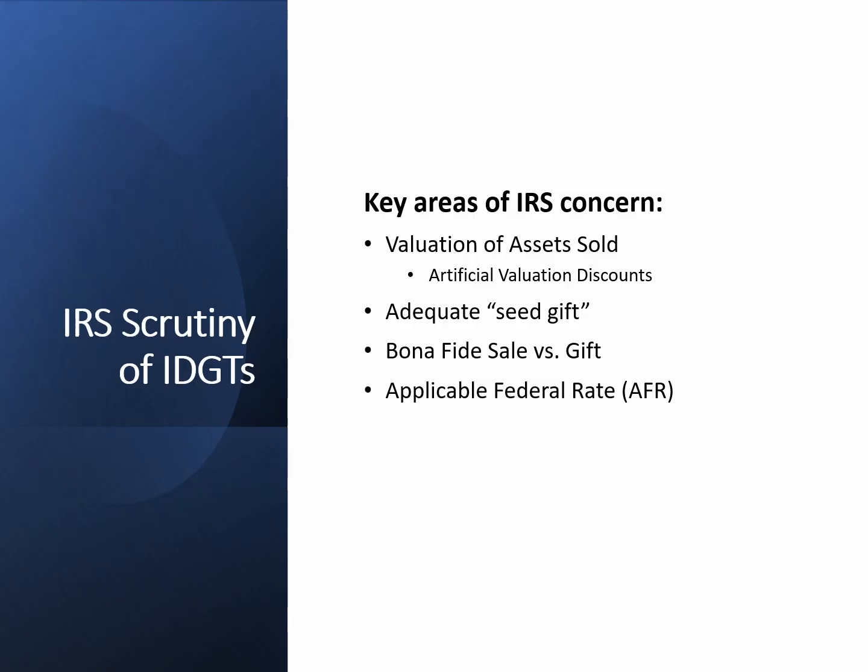The promissory note must bear interest at or above the applicable federal rate. Below market terms or failure to make required payments may result in partial gift treatment. If the transaction lacks economic substance or is not properly implemented, the IRS may disregard the sale and include the transferred assets in the grantor's taxable estate under sections 2036 or 2038.